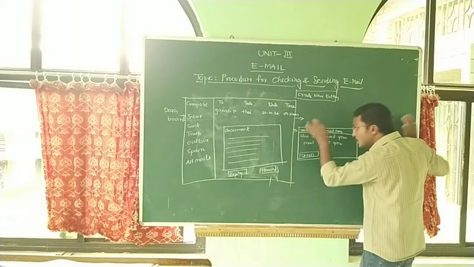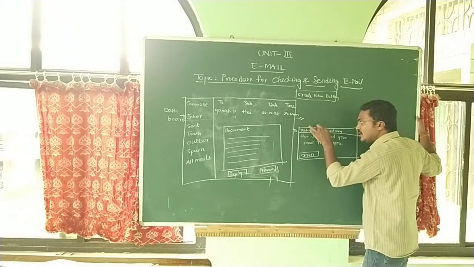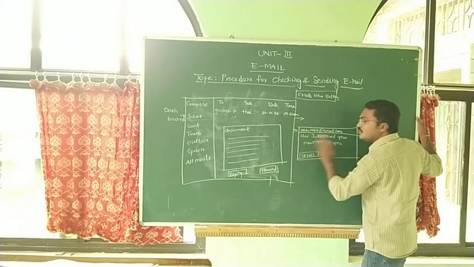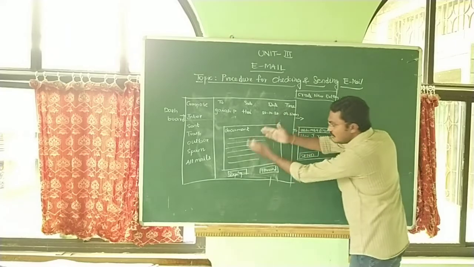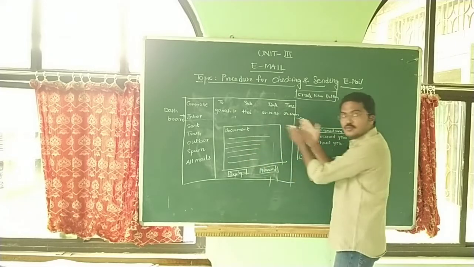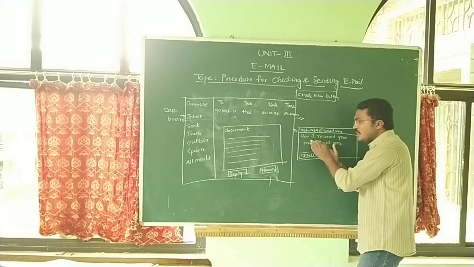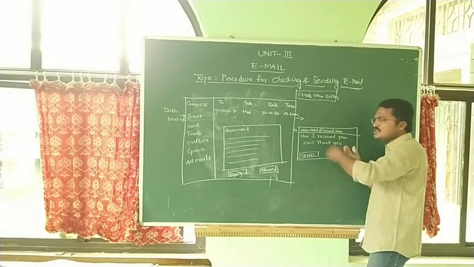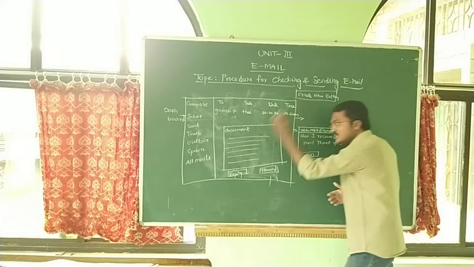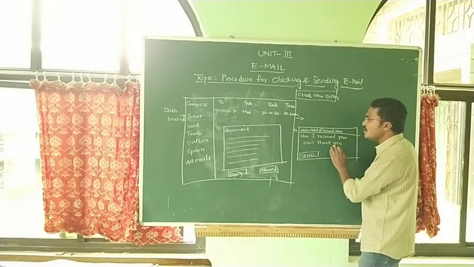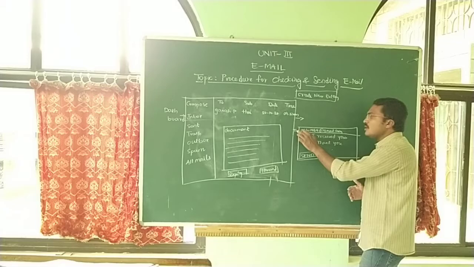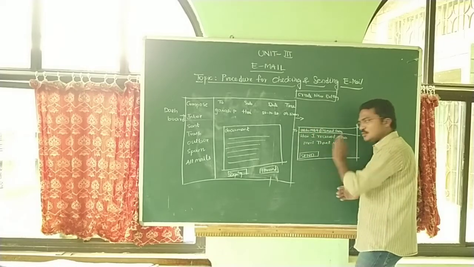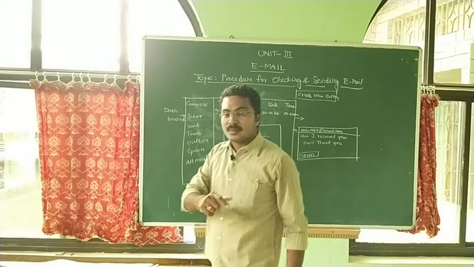Forward means at this time you type the "to" address and don't type any compose text, because the compose is already ready. The same message you forward to your friend. That's why you don't type the compose. In case you need to add more text in the compose box, you can continue it, no problem. But the exact message you will forward to your friend, we need to enter your friend's proper address in this "to" box. Do you understand? So this is called reply and forward.